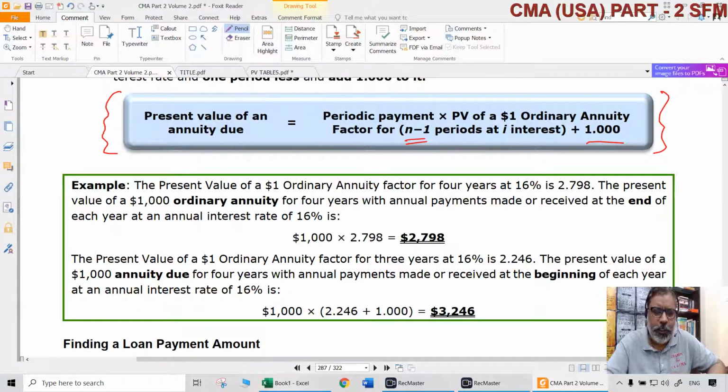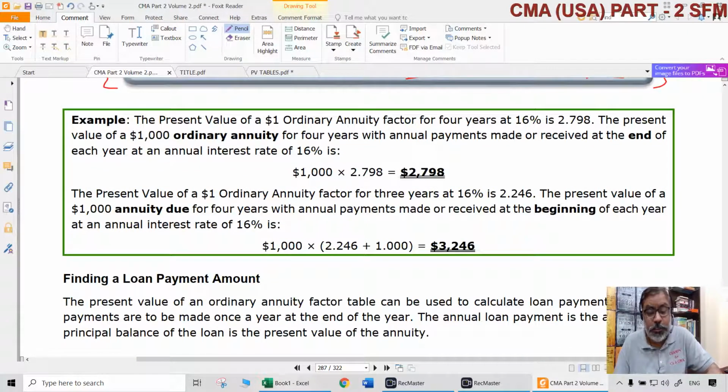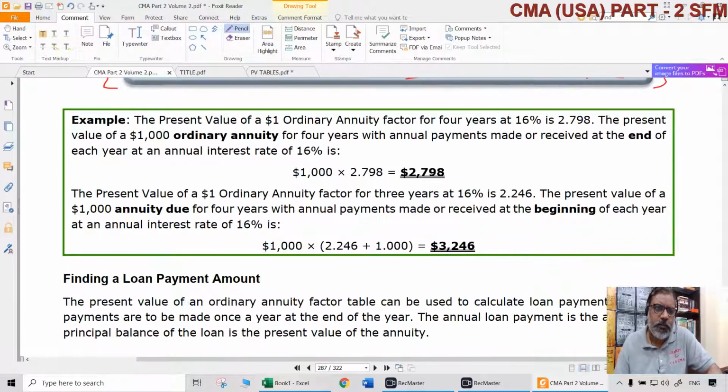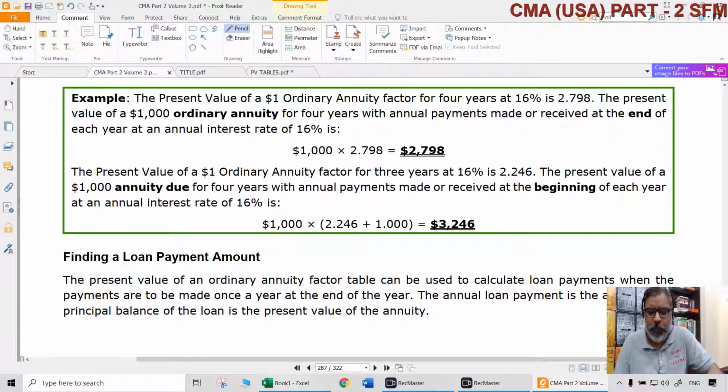For FVIFA, what we did? In order to get FVIFA for an annuity due, we have to take the FVIFA for n plus 1 periods and minus 1. That is the difference. So, understand the difference and apply this also. Of course, this is an exceptional case, but still it is important. Particularly for PVIFA, it is important because application wise, we are going to do more of PVIF and PVIFA than FVIF and FVIFA. Future values are not that applicable much for our requirements in CMA course. But present values are definitely important.